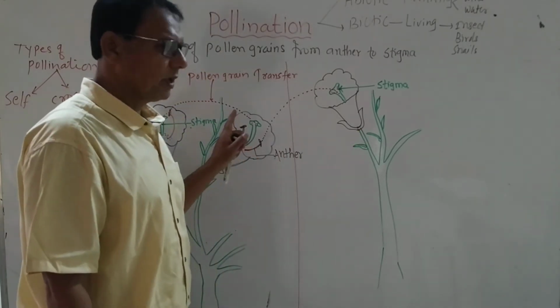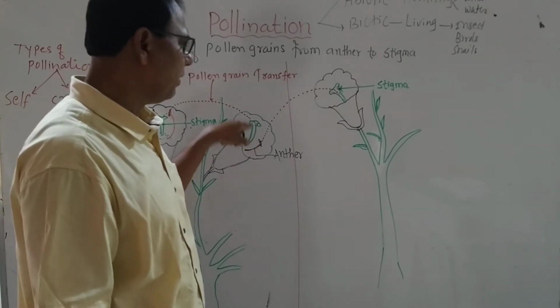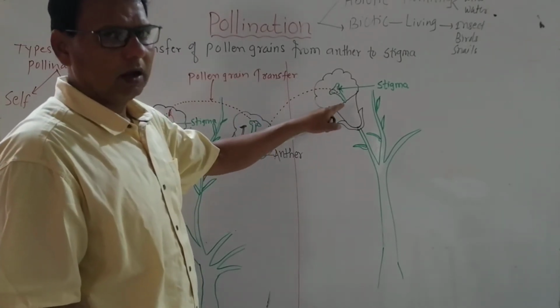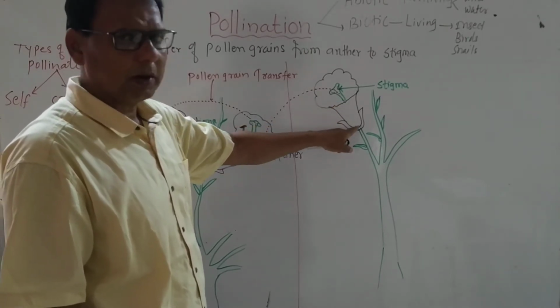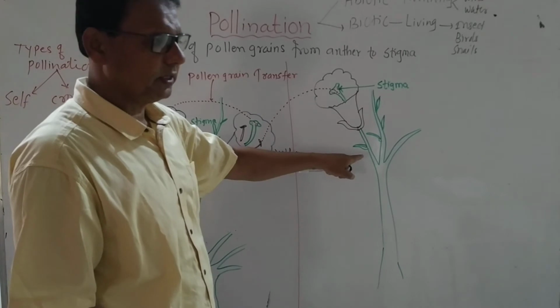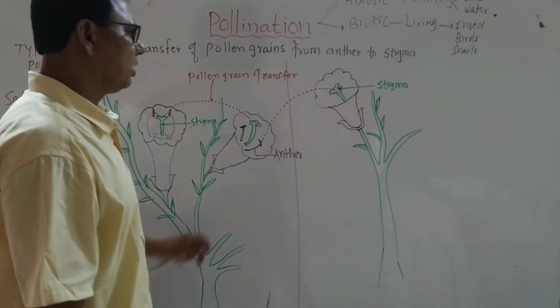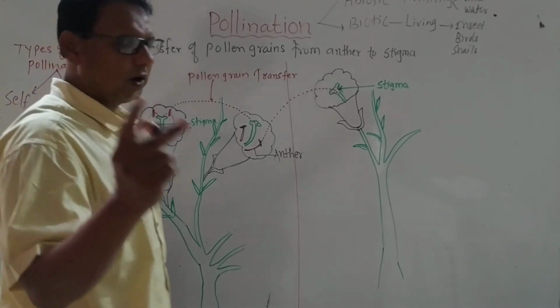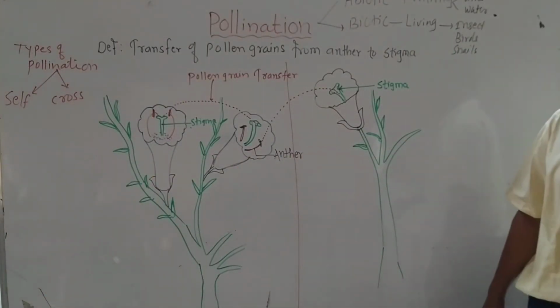Remember, cross-pollination is the transfer of pollen grain from one flower to a different flower, present on different plants of the same species. Cross-pollination involves two different plants of the same species.